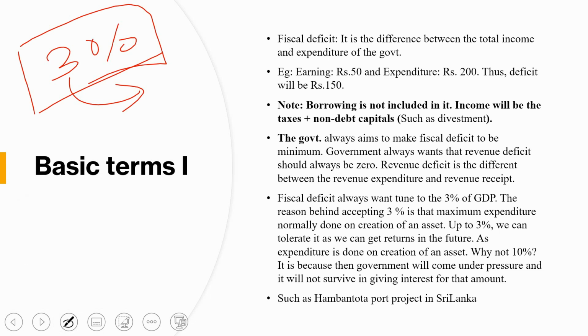Why 3%? The reason behind the 3% is the expenditure.